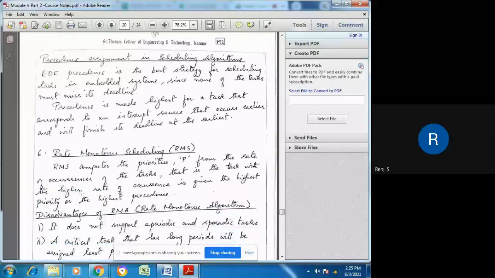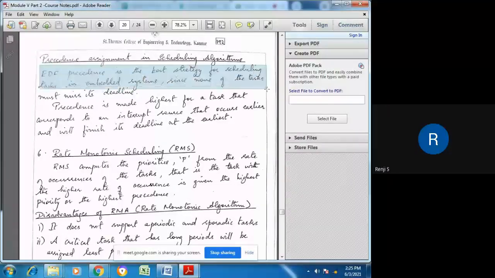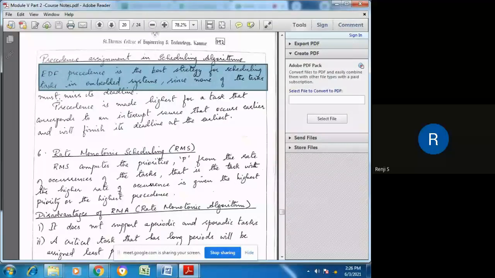So next, the precedence assignment in scheduling algorithms, how the precedence is assigned. Here we are using the least deadline. So in EDF, precedence is the best strategy for scheduling tasks in embedded systems. If a question comes, explain the best strategy adopted for executing tasks in embedded systems, then the answer is the EDF algorithm.